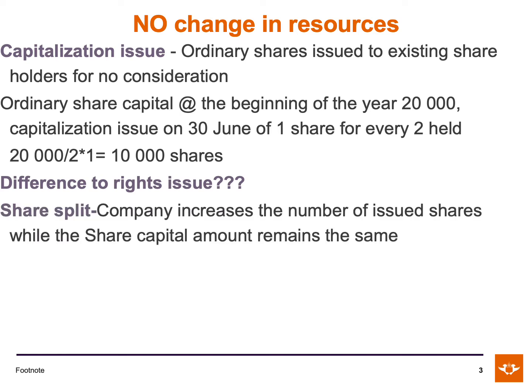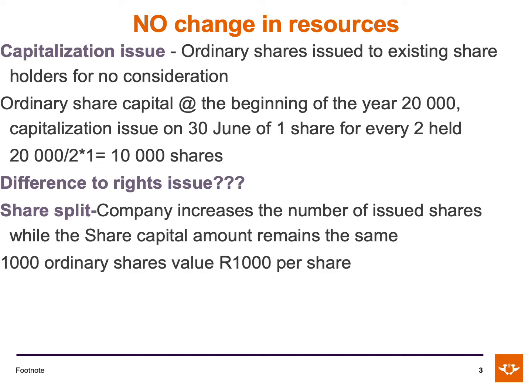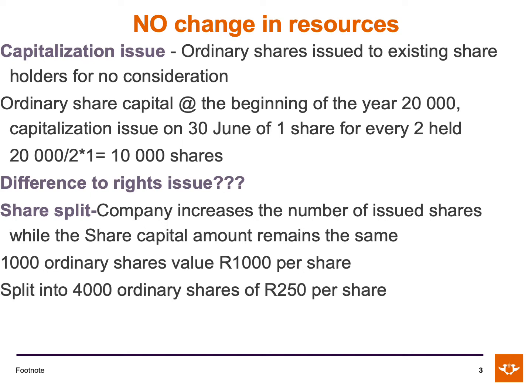The next item that falls within the no change in resources category is a share split. With a share split, a company increases the number of issued shares while the share capital amount remains the same. But what do we mean by this? Let's do a quick example to help you understand it better. Suppose a company had 1,000 ordinary shares and the value of each share was 1,000 Rand each. The share capital is therefore 1 million Rand.